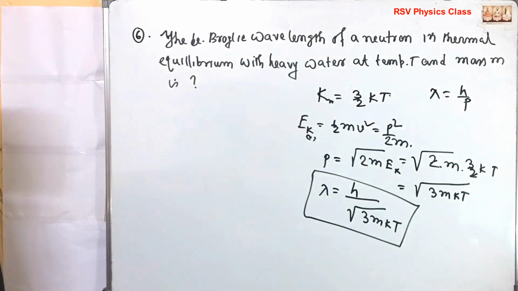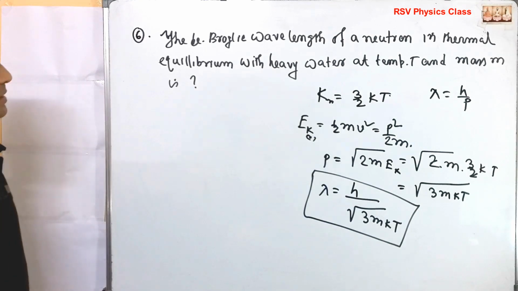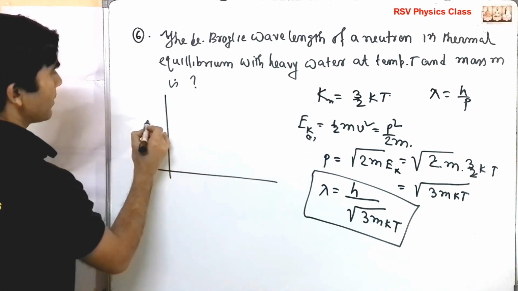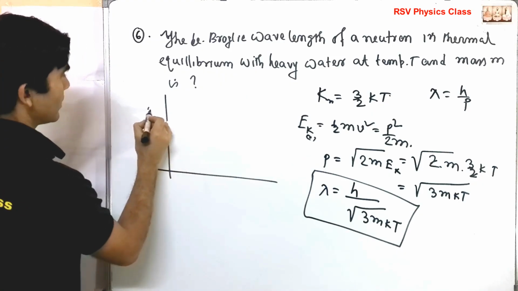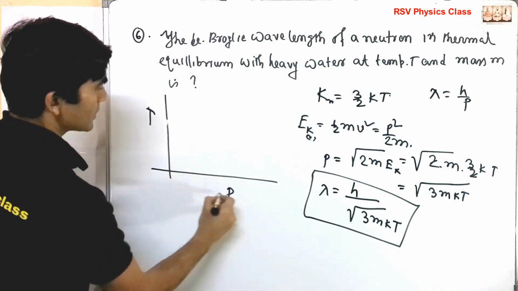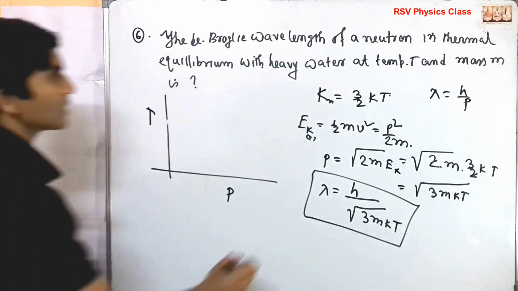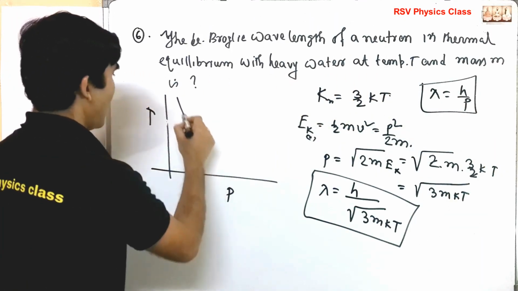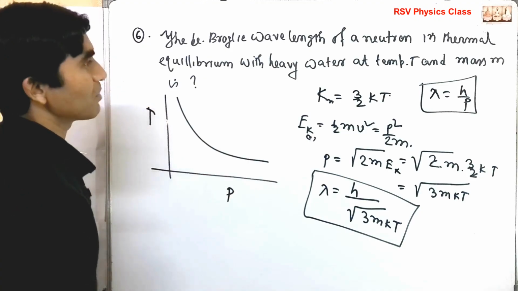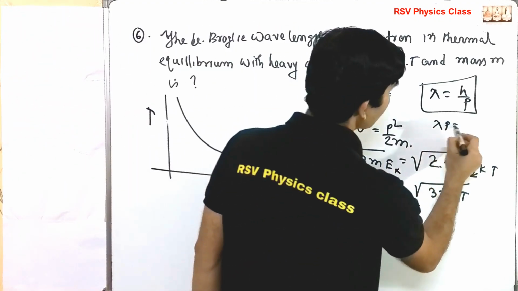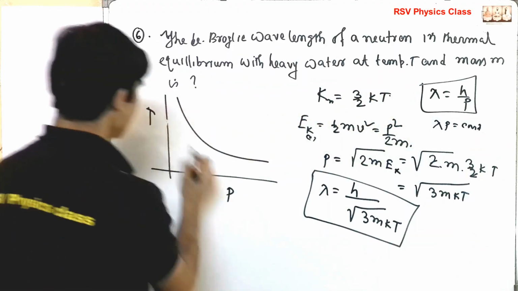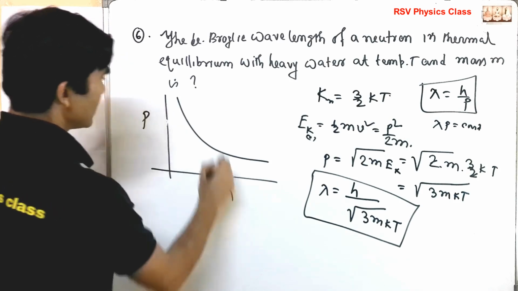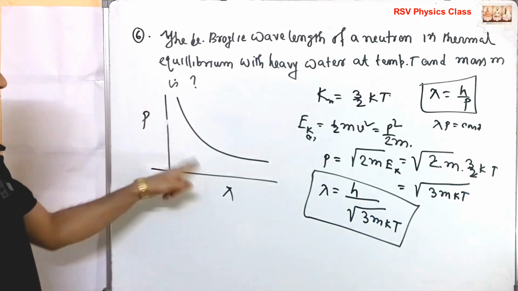See the situation. Now, if someone wants to know the plot of lambda versus p, how will it look? Lambda equals h over p, so this will be a hyperbola, because lambda p is equal to a constant. If this is p and this is lambda, it is again a hyperbola. So this plot you should know.